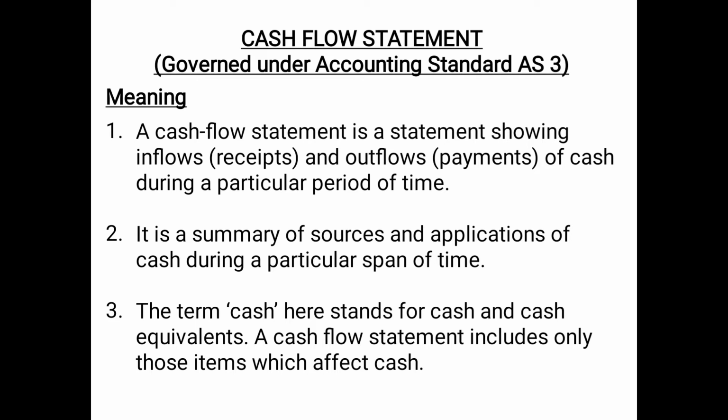That means it is a statement which shows from where the cash is coming into the business and from where the cash is going out from the business during a particular period of time. Second point, it is a summary of sources and applications of cash during a particular span of time. That means from where the cash is coming in and where the receipts or the cash is applied during a